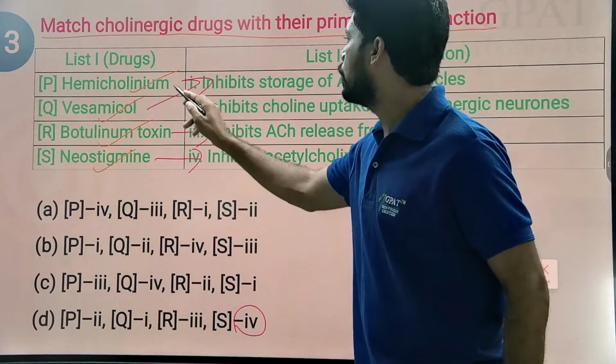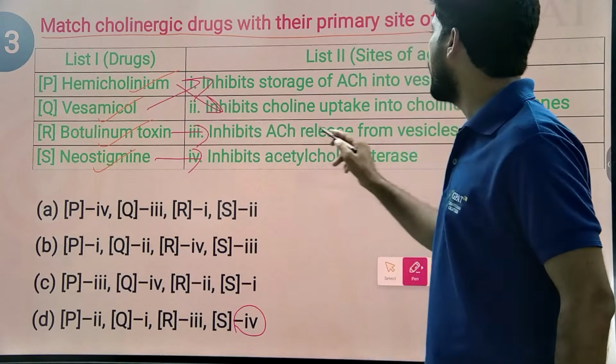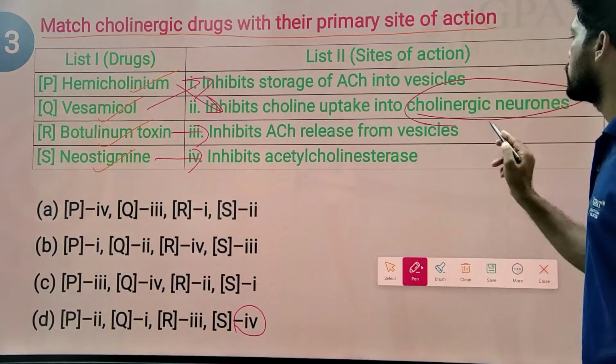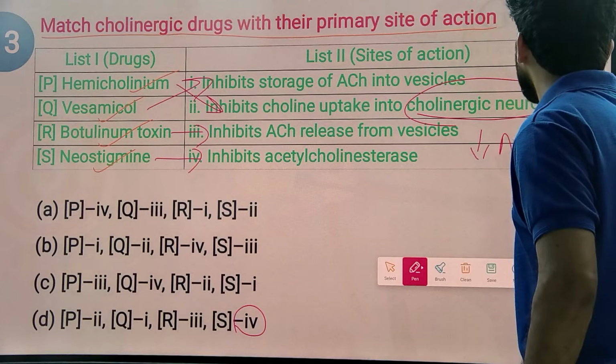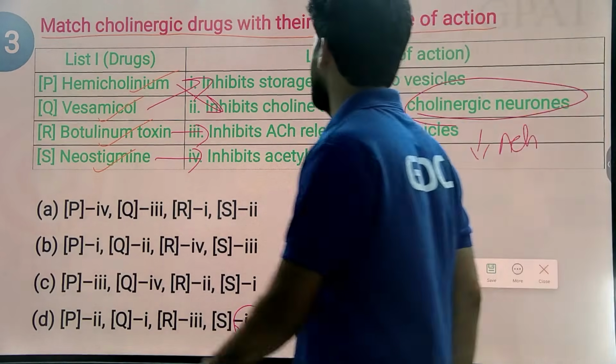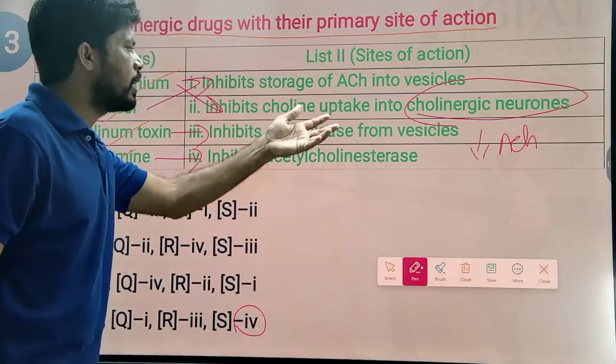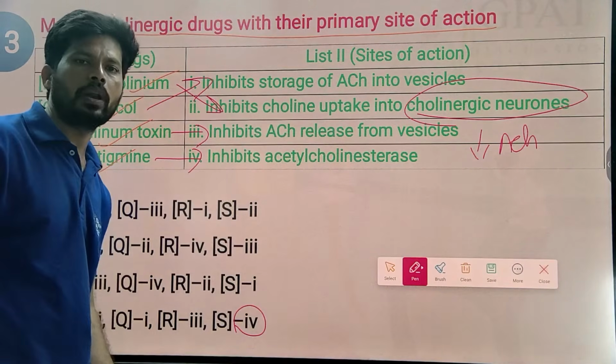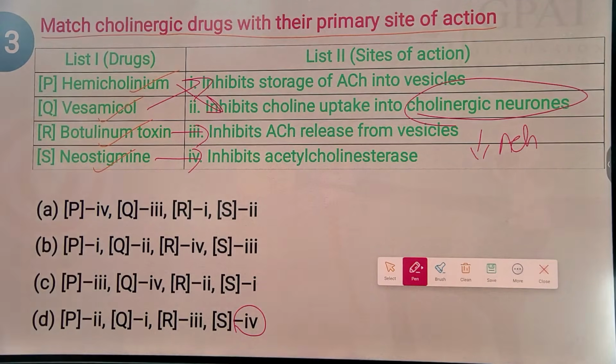And hemicholinium inhibits the choline reuptake into cholinergic neurons, and by that decreases acetylcholine synthesis. So, if there is no reuptake of choline, there is no resynthesis of acetylcholine.